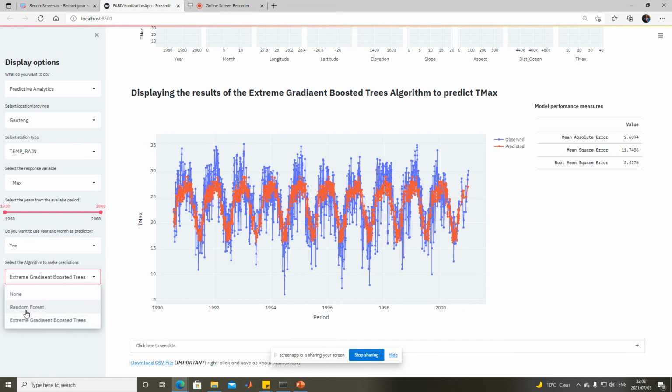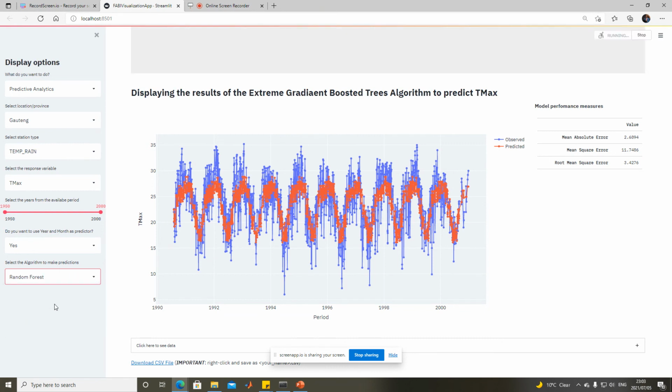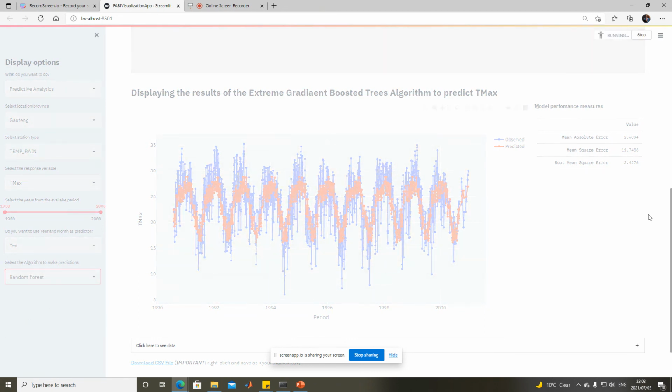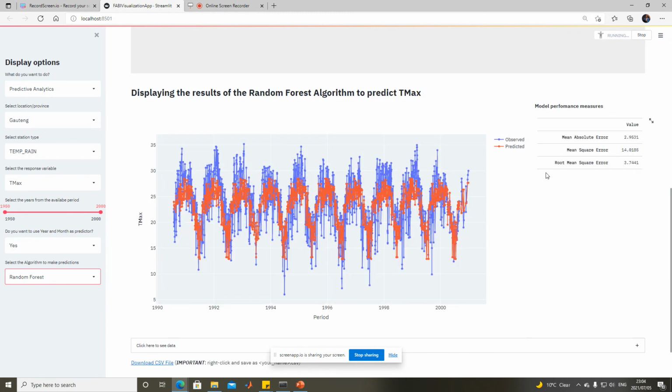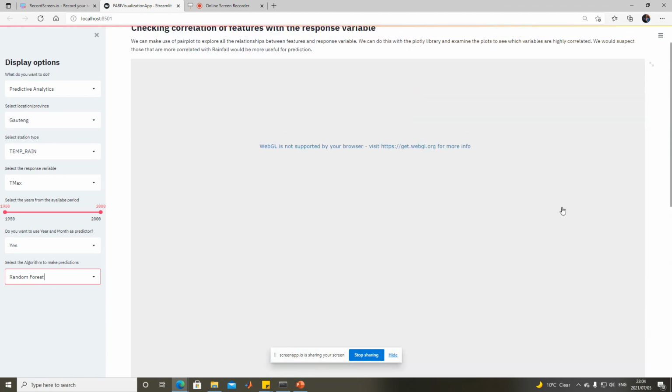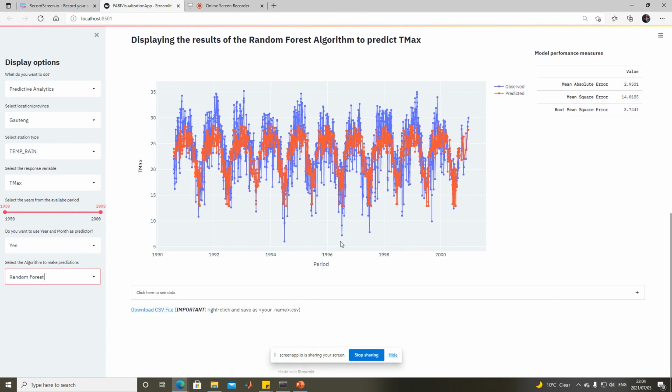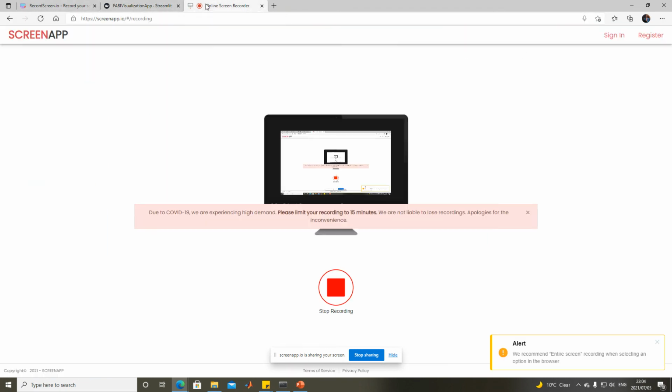The user can also select the random forest model. Once you select that option, the app will run that algorithm, and the results will pop up in the app. So these are the results for the random forest algorithm. In short, this is how the app works. And thank you very much for your attention.